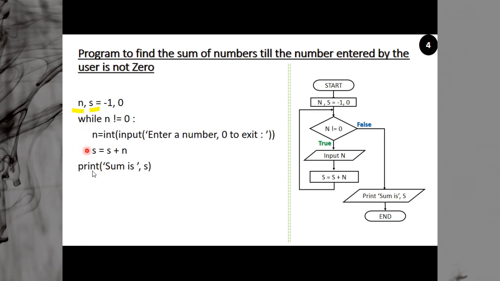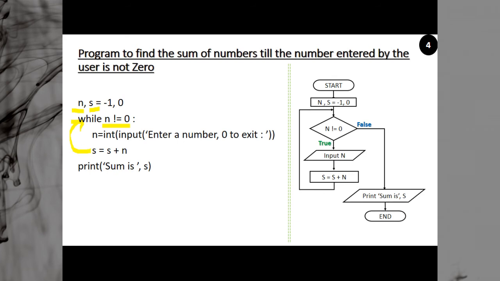You are in the loop. So you again jump to this particular portion, to the beginning of the loop. And again the condition will be tested. And what is the condition? Is n not equal to 0? Now what is your n? N is this time 3. So 3 not equal to 0? Yes, 3 is not equal to 0.